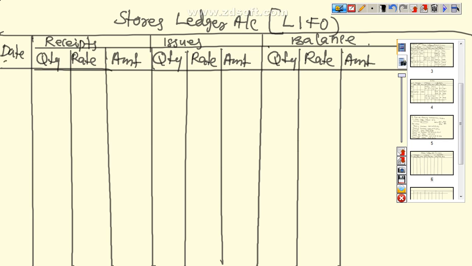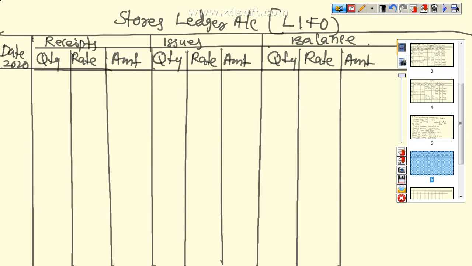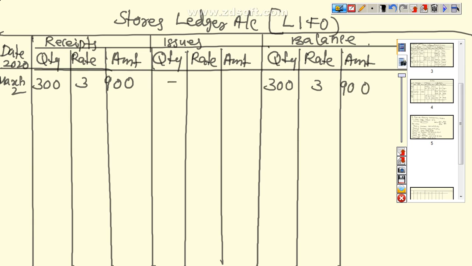So we write it here, 2020 first transaction, March 2, purchases how many units? 300 units at the rate of 3. So we write it here, March 2, 300 units at the rate of 3 is equal to 900. So balance is equal to 300 at the rate of 3, 900, because in this particular date there is no issue.